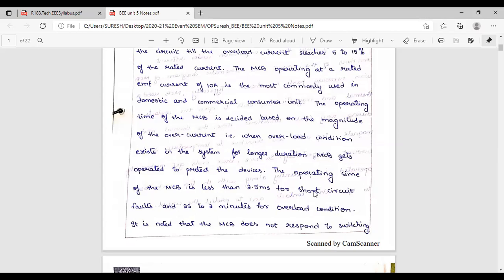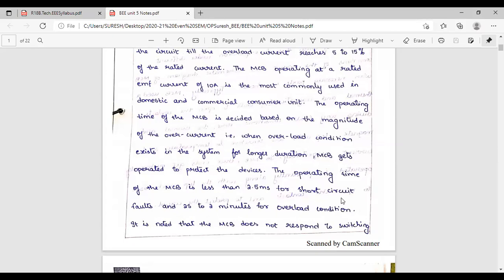But for short circuit current, it is very high, 1000 ampere, 300 ampere, 200 ampere. If that much current flows in the circuit, our electrical equipment will be damaged very quickly. That's why the operating time should be very short. Within milliseconds, it has to operate to protect our equipment, 2.5 milliseconds for short circuit current.